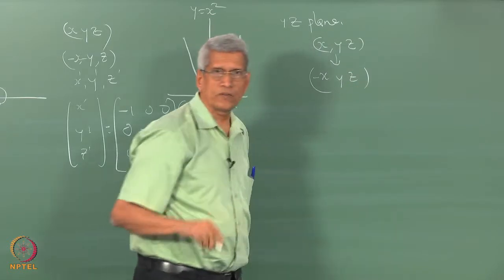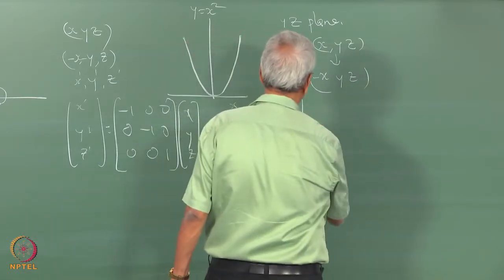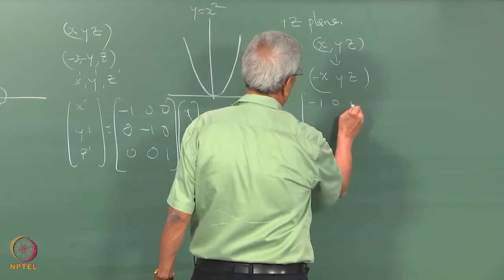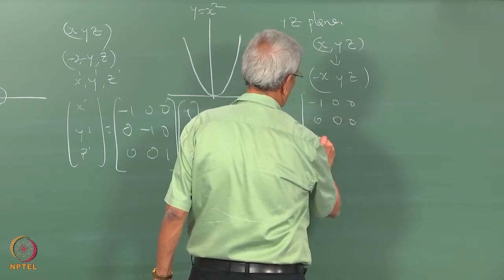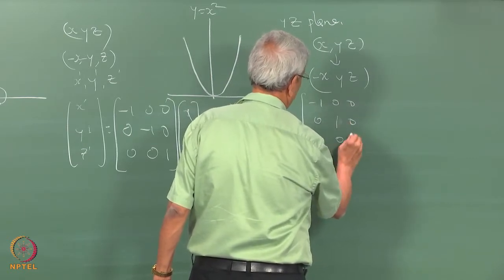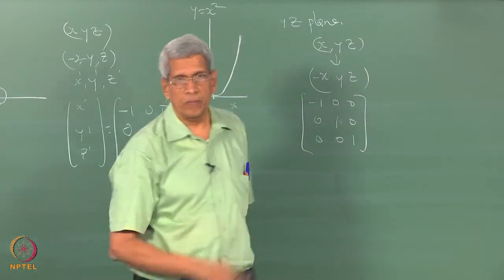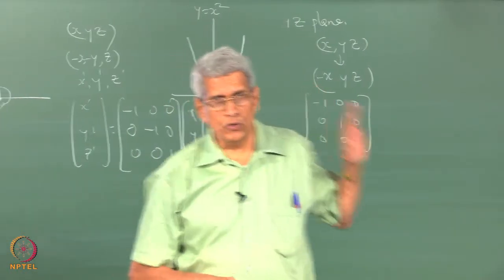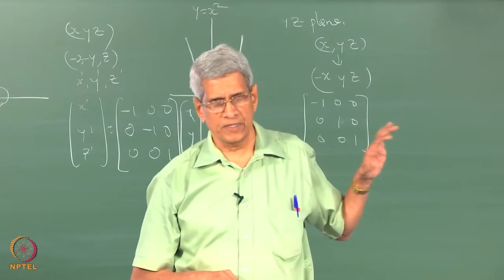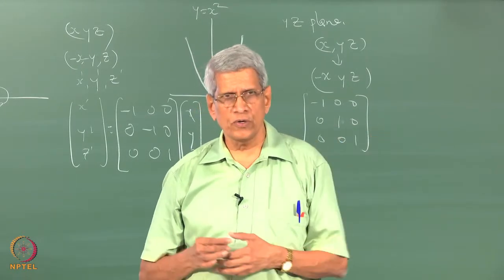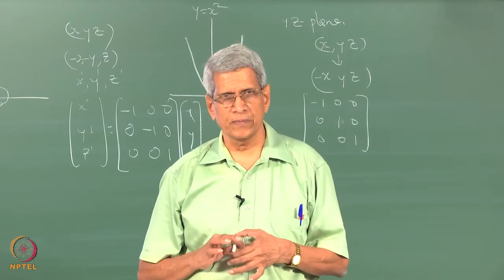This is how it will transform. Okay. The transformation matrix will be this, correct? So using these transformation matrices, we can find out the position of the coordinates.